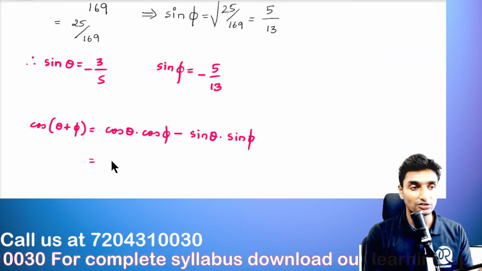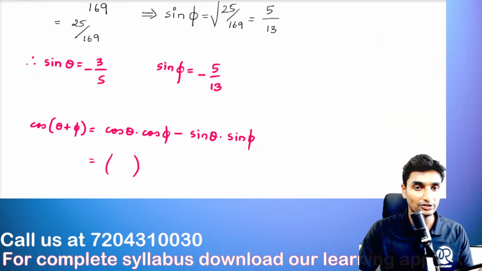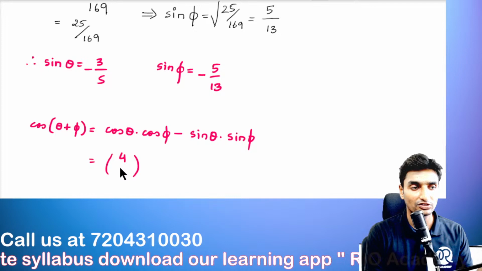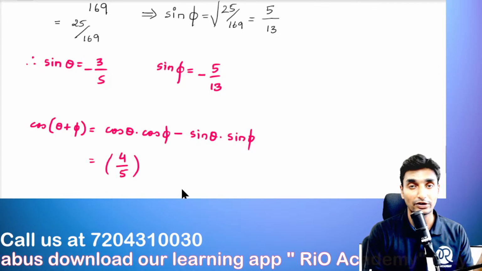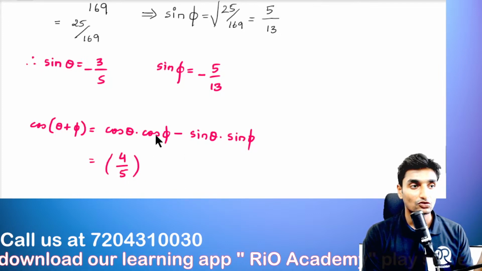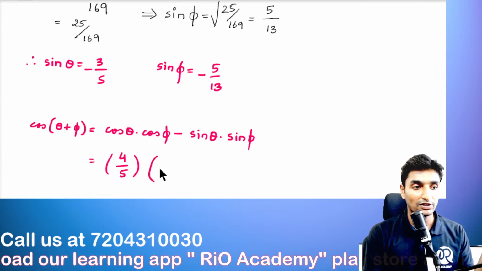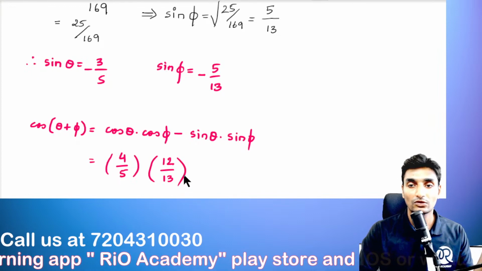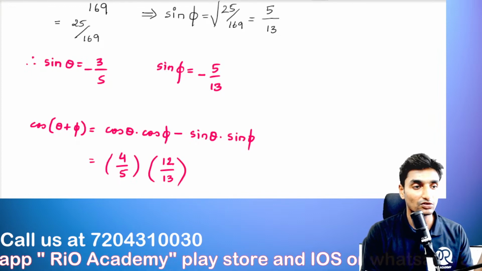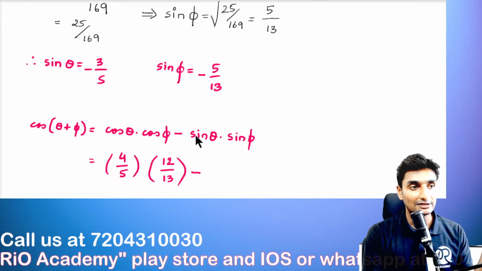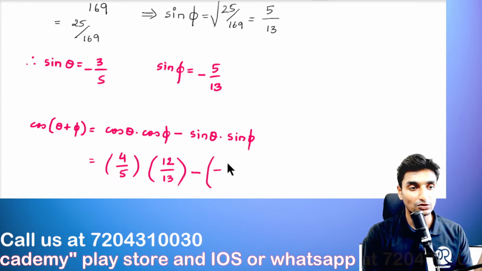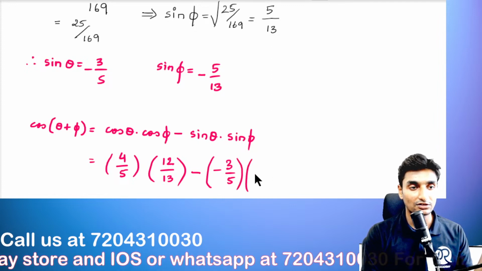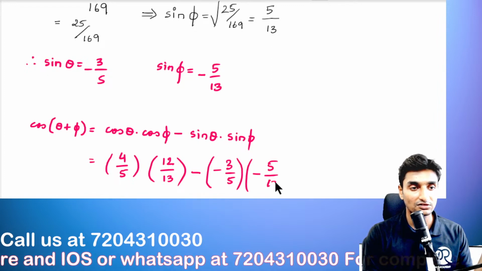We know the value of cos theta, which has been mentioned in the question. So let us just look at the values. Cos theta, guys, is 4 upon 5, because 3, 4 and 5 form Pythagorean triplets. And cos phi has been mentioned as 12 divided by 13 in our question. So 4 upon 5 into 12 divided by 13, minus sine theta, which, as we have found out, is minus 3 divided by 5, and then sine phi is negative 5 divided by 13.